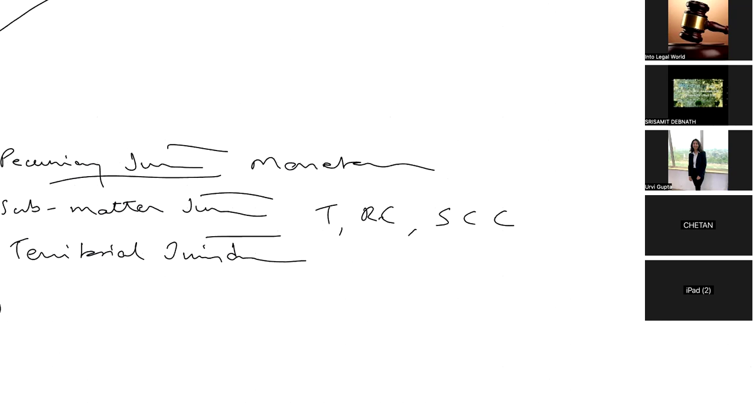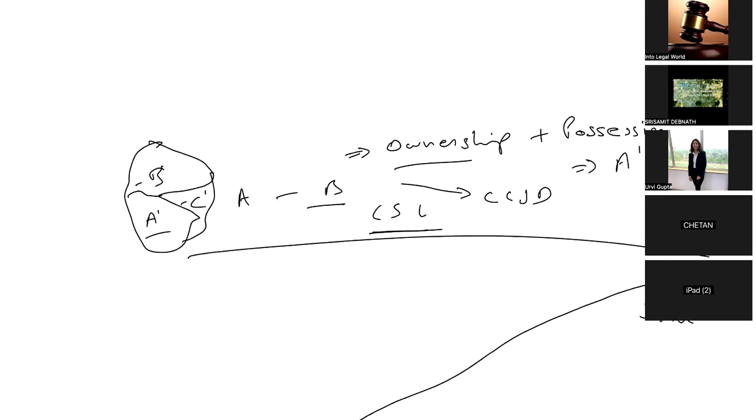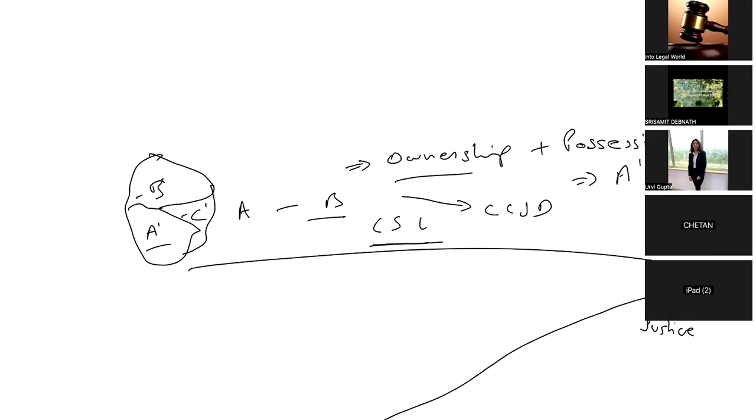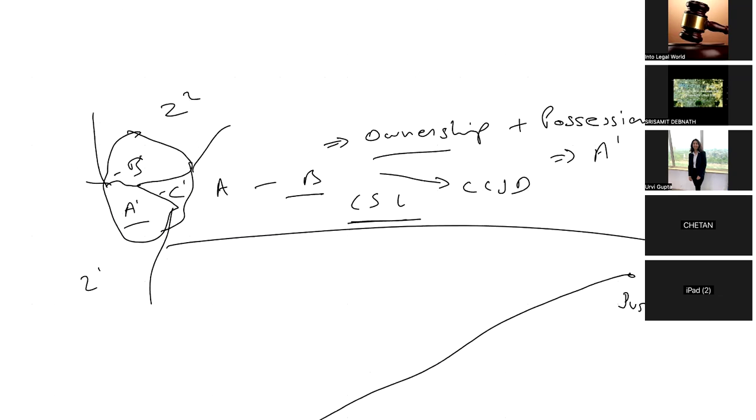As in our example, we have A1, B1 and C1. Let's say B1 belongs to a different district and A1 belongs to a different district, Z1 and Z2. When you are instituting a suit, you can institute it in either jurisdiction, whether Z1 or Z2.